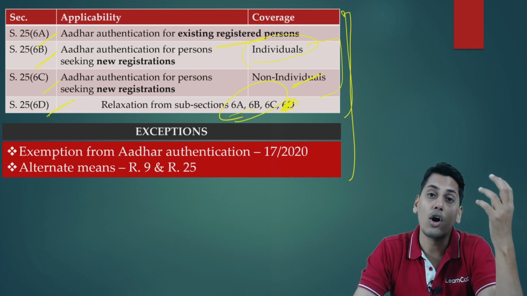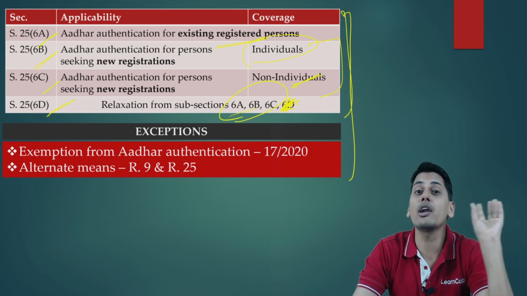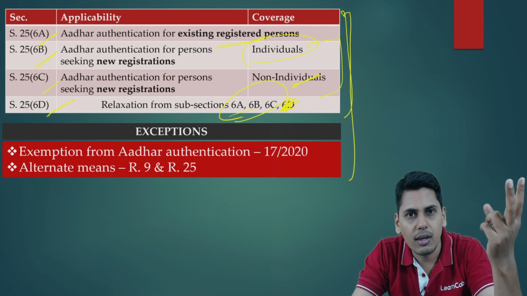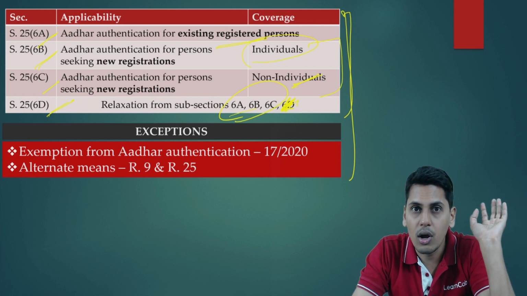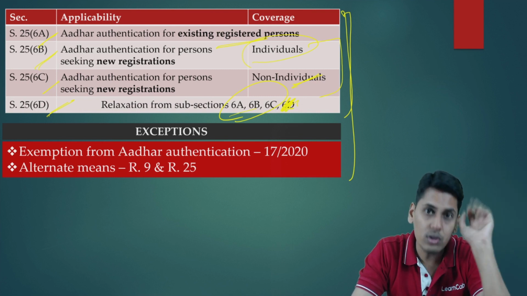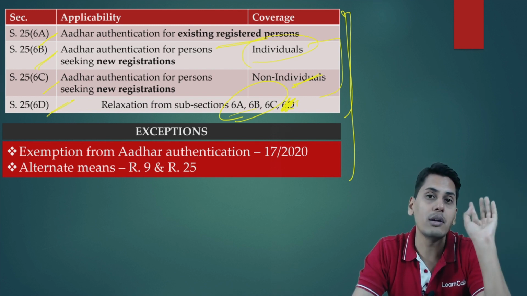So friends, there are alternative means which have been provided, that if you want to apply for a new registration and you are not in a position to authenticate your Aadhaar, for two reasons: either you do not have an Aadhaar number at all, or you have an Aadhaar number but you are not able to authenticate it. In those cases, we will provide you alternative means. Through alternative means, the government will vouch for your identity.